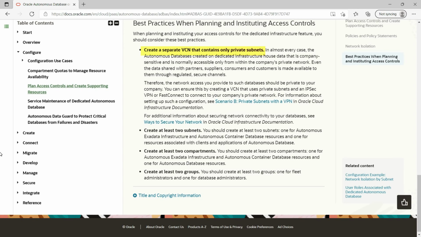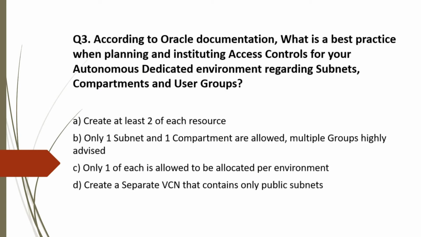As per the best practice, we need to create a separate VCN that contains only private subnets. Create at least 2 subnets. Also, we need to create at least 2 compartments. And lastly, create at least 2 groups. Coming back to the question, option A is true. As per OCI best practice, we need to create at least 2 subnets, 2 compartments, 2 groups, etc.